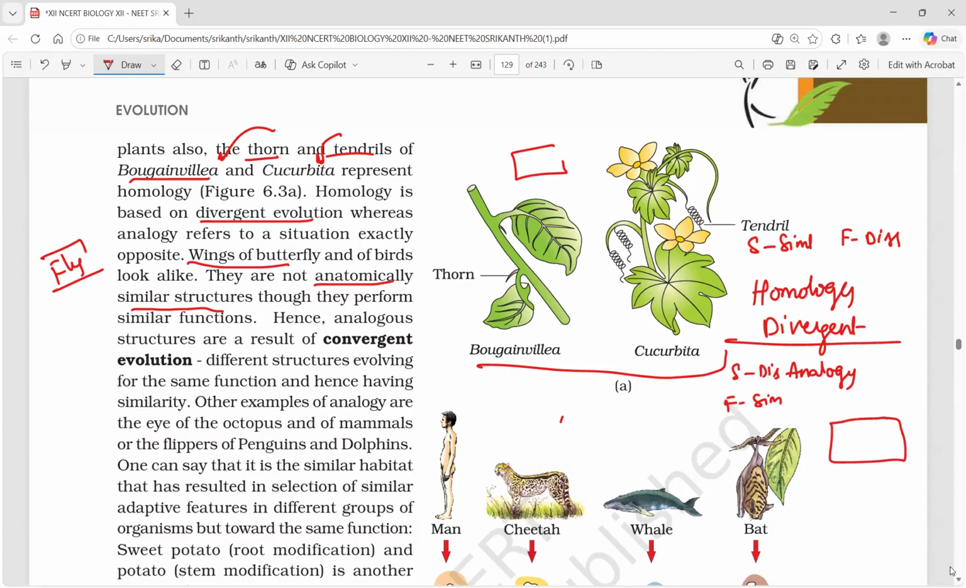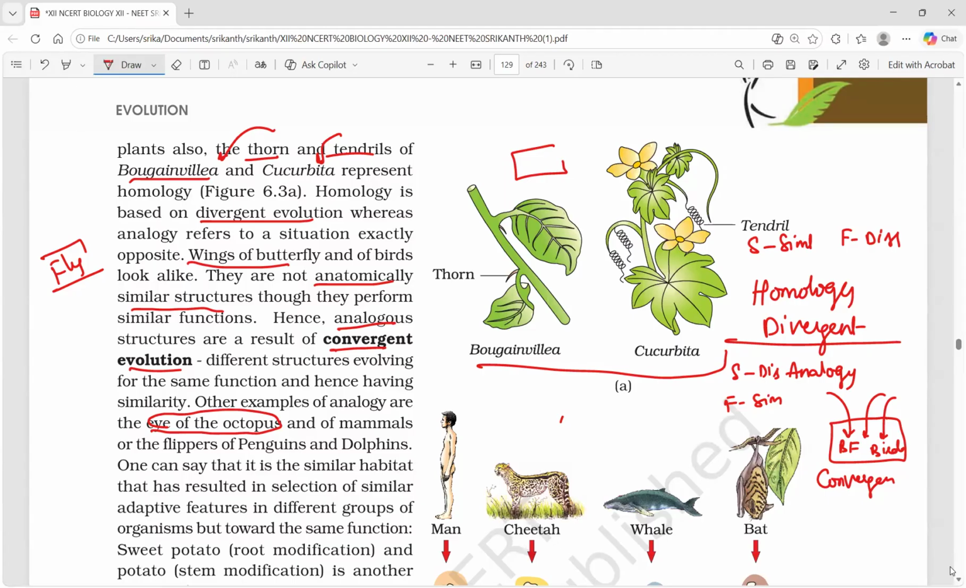And here the diagram will come. Analogy, convergent evolution. Convergent evolution means a butterfly and a bird living in the same place, both fly, but the wing of the butterfly is anatomically different from the wing of a bird. So analogous structures are a result of convergent evolution: different structures evolving for the same function, hence having similarity. Some more examples are given.